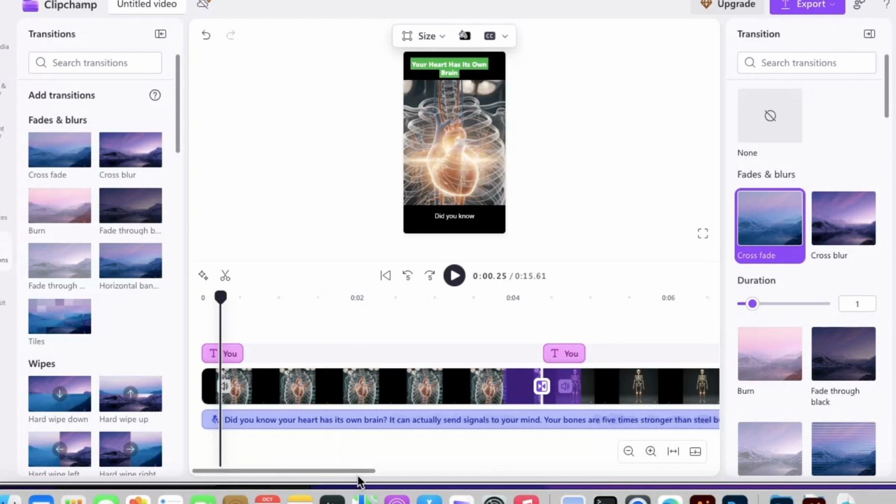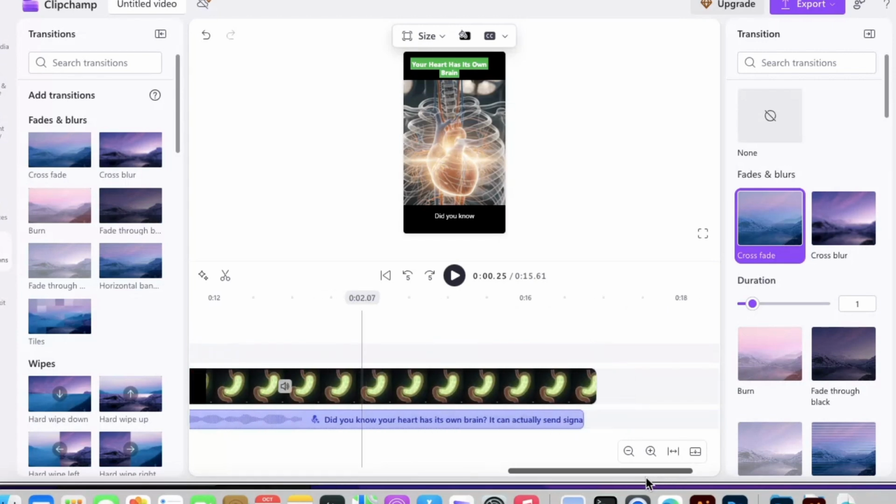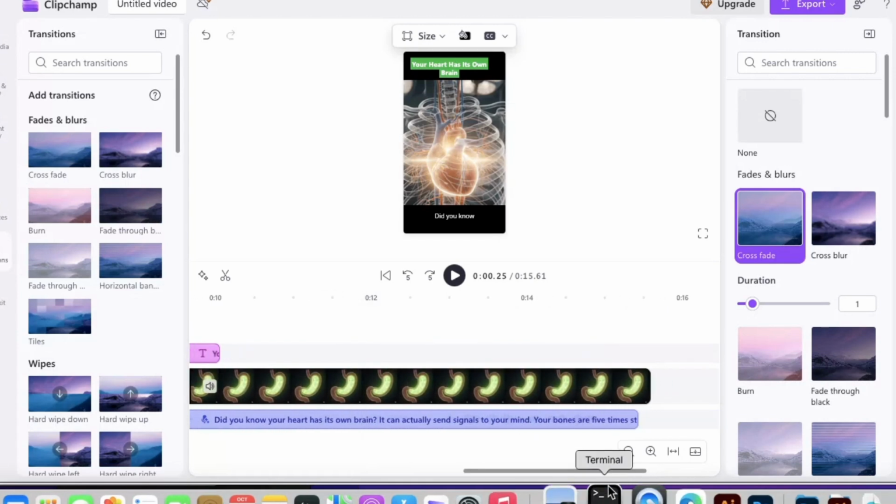Then now all you have to do is to come and click between the video. Let me assume there is another clip over here. So you're just going to come and click at the plus button that surfaces between the two videos, just like you saw with the other option.